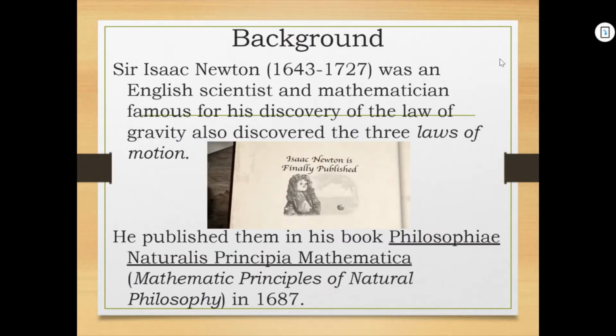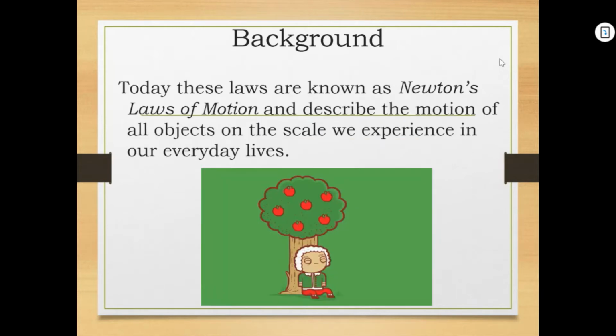So just a little bit about Newton himself, right? Sir Isaac Newton, born back in 1643, passed away 1727. So this happened a while back, right? But he was an English scientist and mathematician, and he was famous for his discovery of gravity, also the three laws of motion. And his book, The Mathematical Principles of Natural Philosophy, is where most of his work is published. But a lot of us know him as this guy, the one who was sitting under an apple tree and just had an apple fall on his head. Right, and this is kind of an urban legend.